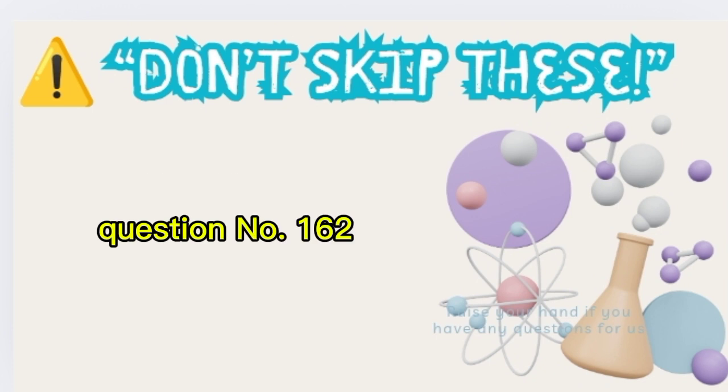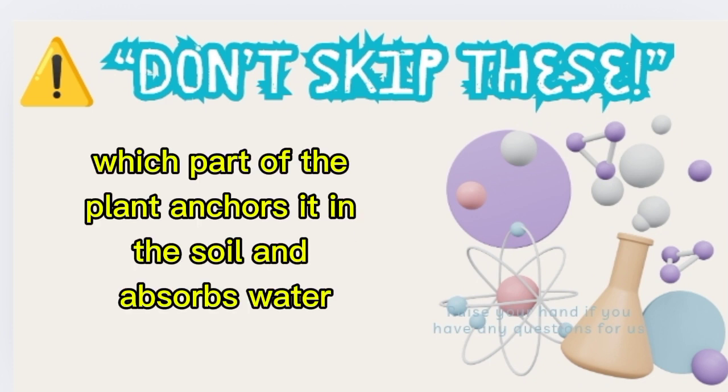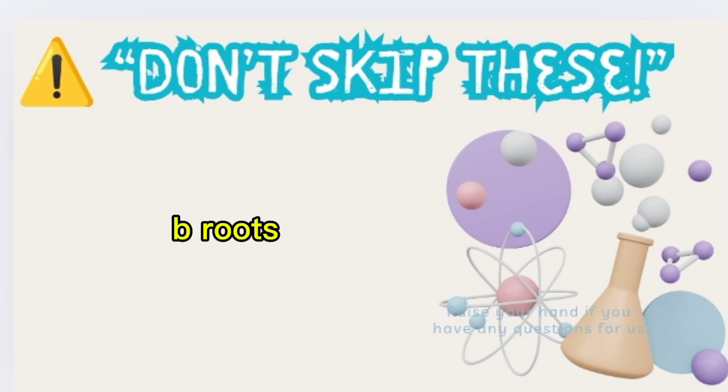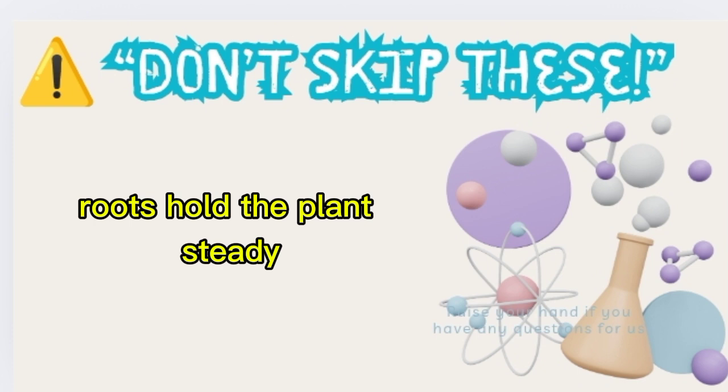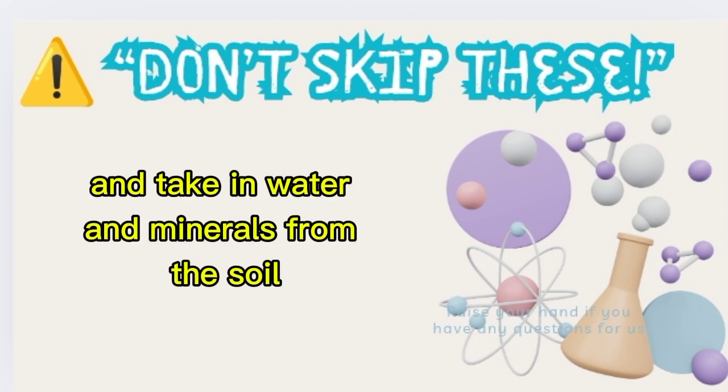Question number 162. Which part of the plant anchors it in the soil and absorbs water? A. Stem. B. Roots. C. Leaves. Correct answer: B. Roots. Roots hold the plant steady and take in water and minerals from the soil.